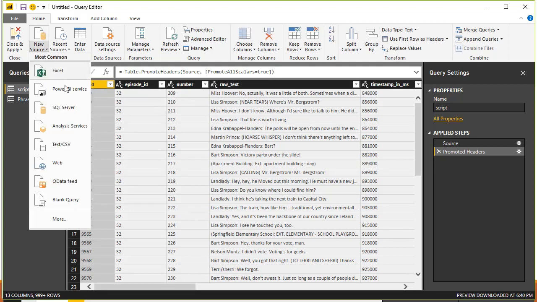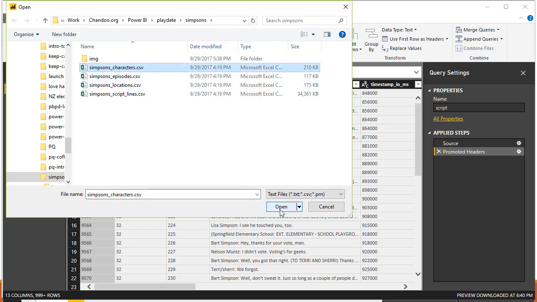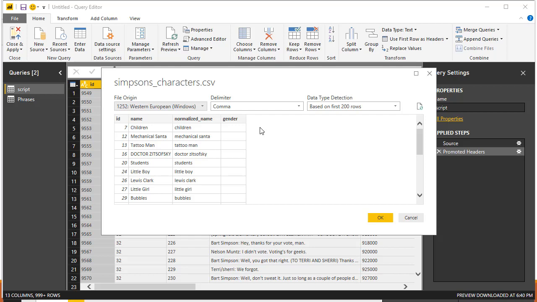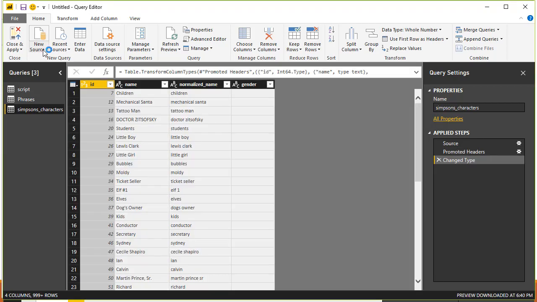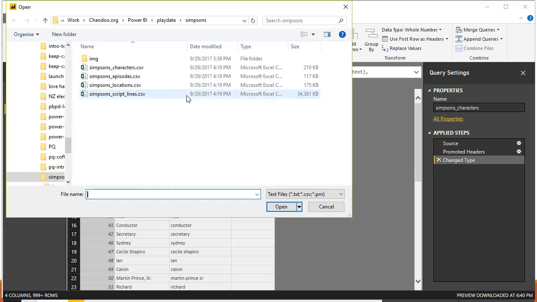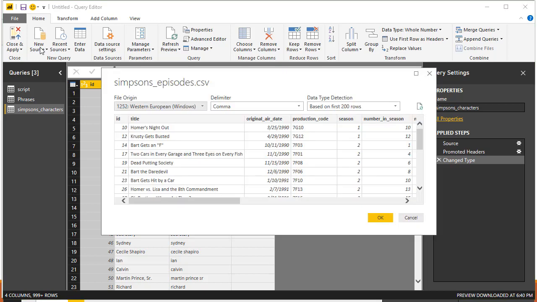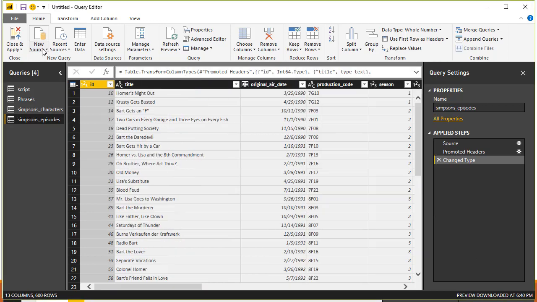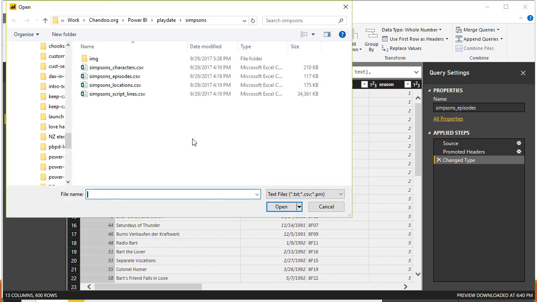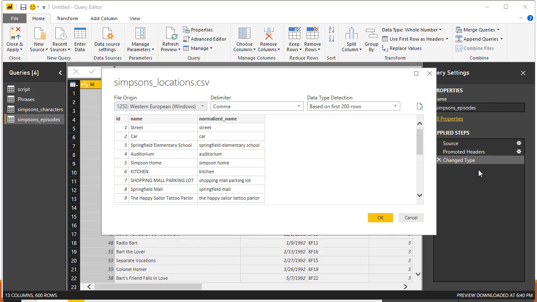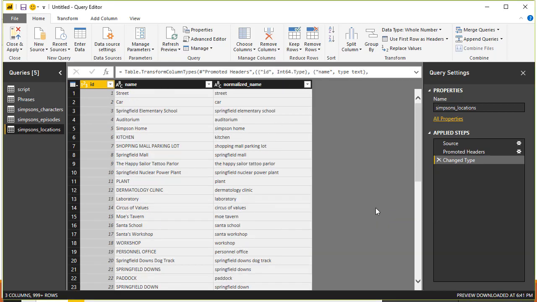Let's just bring the other files as well. We'll bring characters, and let's bring episodes, and location. So all the 4 data sets are now part of our Power Query model.